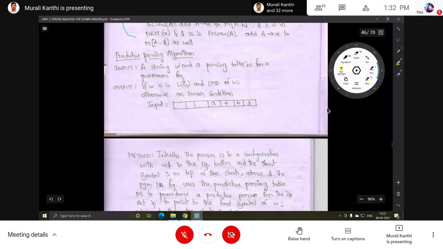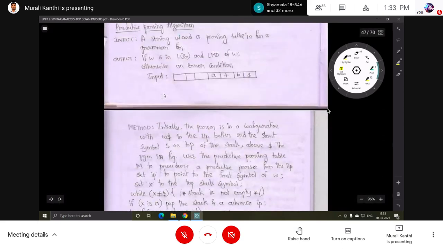If W is in this language, that means the input string W is accepted by the language generated by the grammar, and the leftmost derivation of W is given. Otherwise, an error condition will be shown, some error message saying this is not accepted, this is not a valid statement. That type of information will be shown as output. Clear?